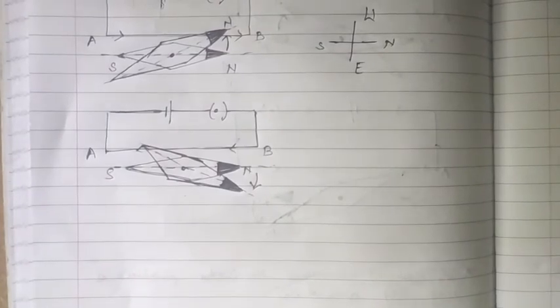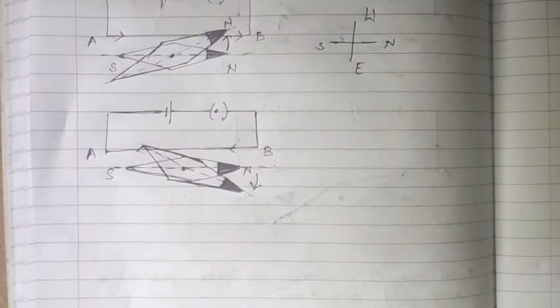It gets deflected because of that magnetic field created by the flow of current. अगर ये current नहीं होगा, then there will be no magnetic field, and that magnetic needle will show no deflection.